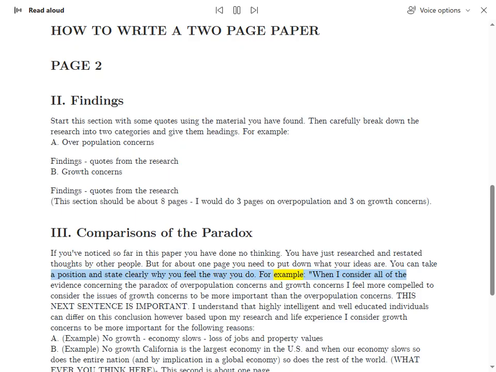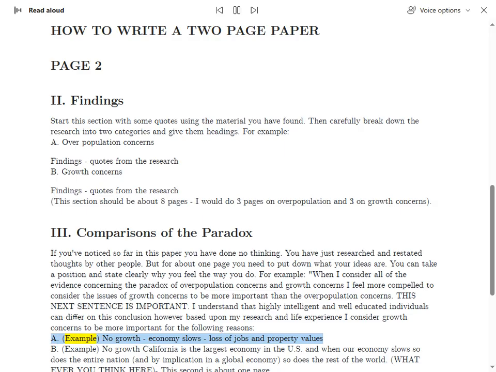For example, when I consider all of the evidence concerning the paradox of overpopulation concerns and growth concerns, I feel more compelled to consider the issues of growth concerns to be more important than the overpopulation concerns. This next sentence is important. I understand that highly intelligent and well-educated individuals can differ on this conclusion. However, based upon my research and life experience, I consider growth concerns to be more important for the following reasons.